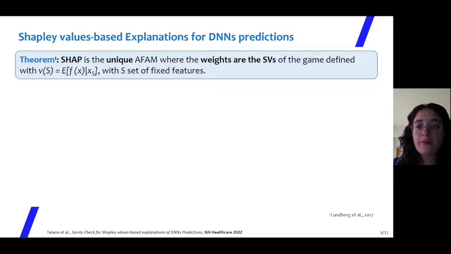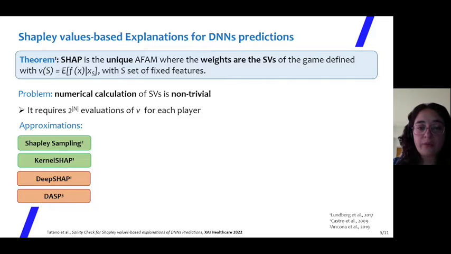Lundberg et al. proved that there is only one additive feature attribution method that satisfies the axiomatic definition of the Shapley values, called SHAP, when defining v as the expected value of the model prediction given a set of fixed feature values. However, the numerical computation of the Shapley values is complicated because it requires an evaluation of v for each possible coalition. If the number of features is n, this means to make 2^n evaluations. These difficulties led to the introduction of approximation algorithms.